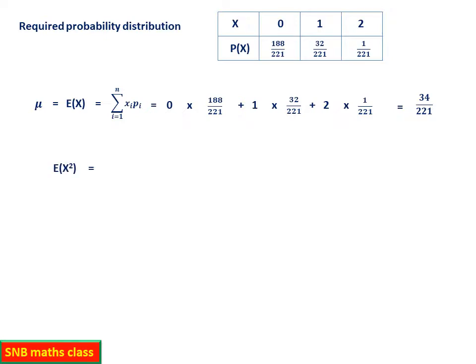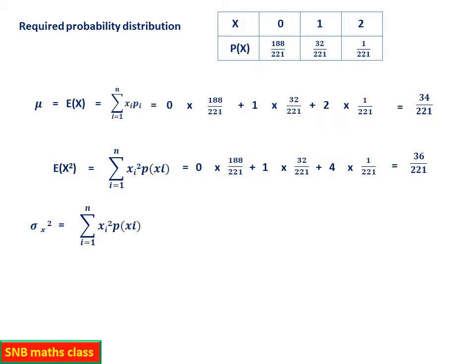Then E of x square we have to calculate. What is the method? Only standard, that is, the random variable value should be squared. So 0 square means 0 only into 188 by 221. 1 square is 1 only, 32 by 221. 2 square becomes 4 into 1 by 221. This you have to calculate, it is 36 by 221 after simplification.